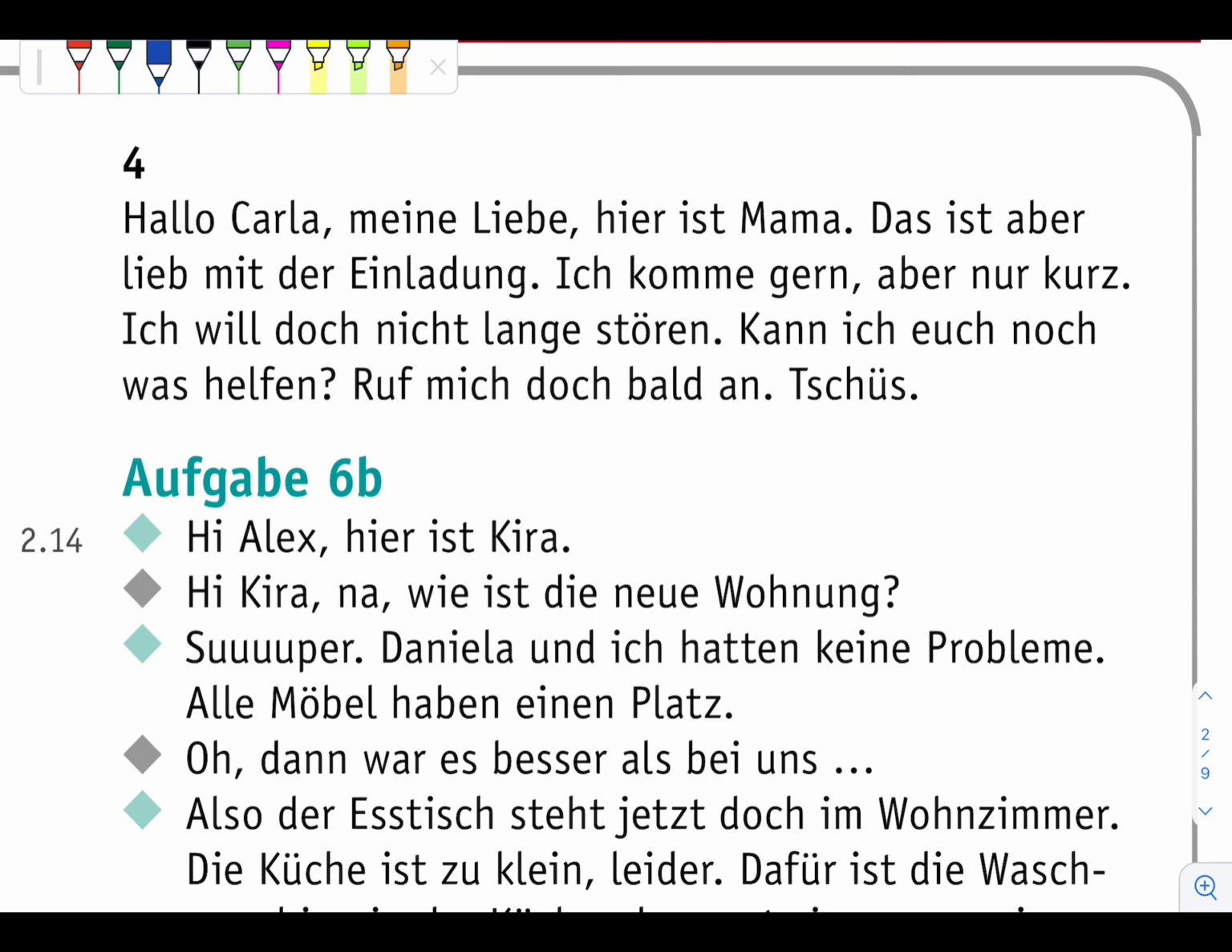Nummer 4. 4, Hallo Carla, meine Liebe, hier ist Mama. Das ist aber lieb mit der Einladung. Ich komme gern, aber nur kurz. Ich will doch nicht lange stören. Kann ich euch noch was helfen? Ruf mich doch bald an. Tschüss.